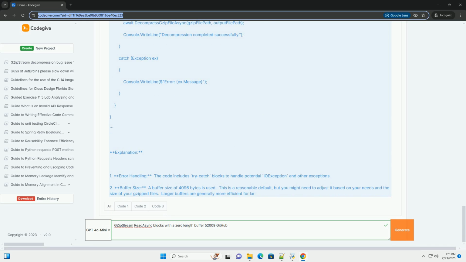This improved example avoids the likely pitfalls that led to the assumed GitHub issue and provides a robust and efficient approach to asynchronous gzip decompression in .NET. If you encounter specific errors, provide more context, including the error message and relevant code snippets, for more targeted assistance.